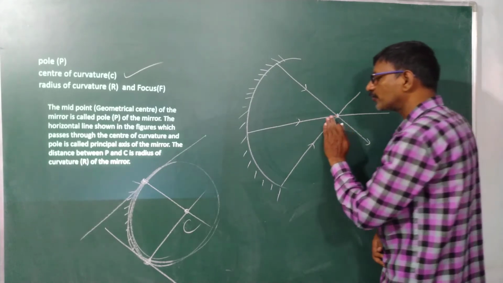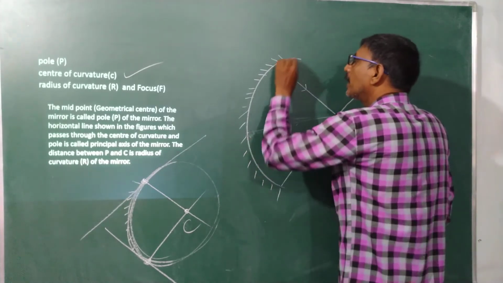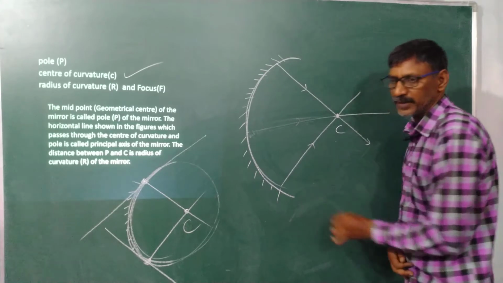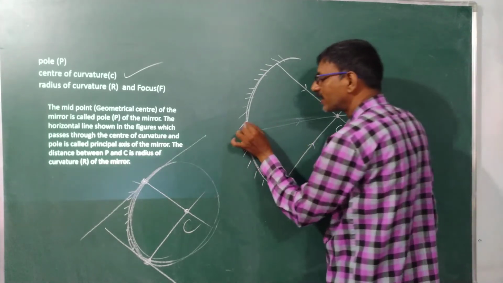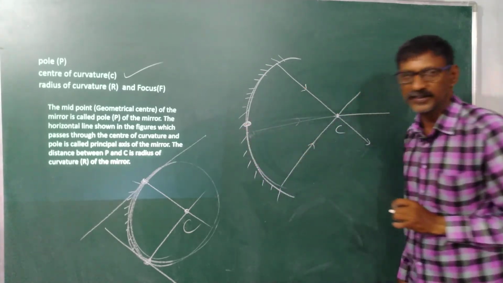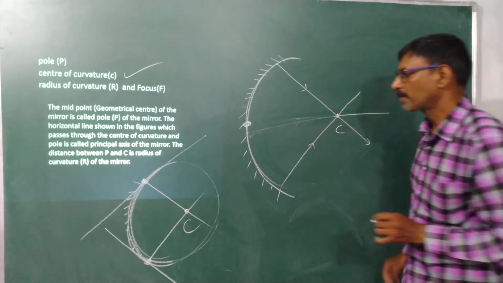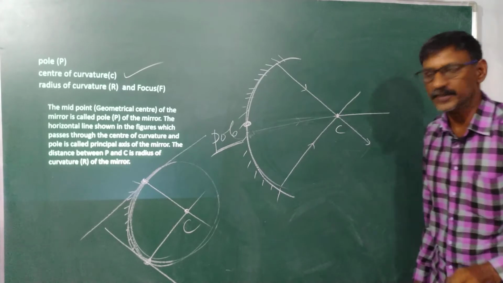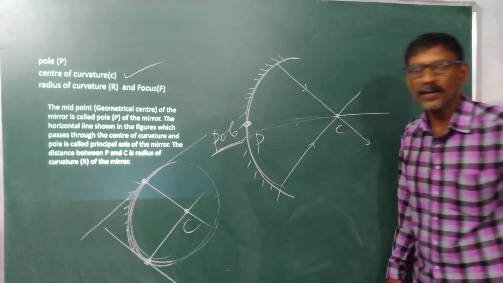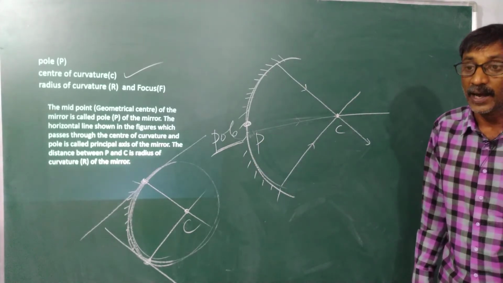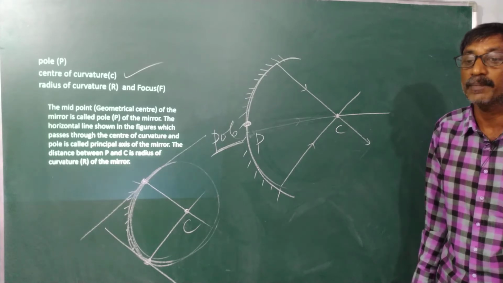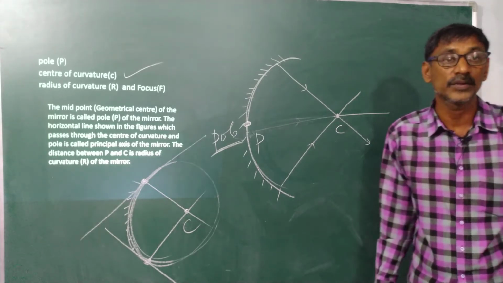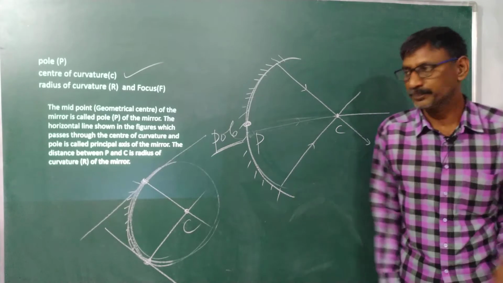Now I would like to find the midpoint of the curved surface. The midpoint of the curved surface is called the pole. This is very, very important. This is my pole. By the help of the pole and center of curvature, I can understand when the images are very small and when they are very big.